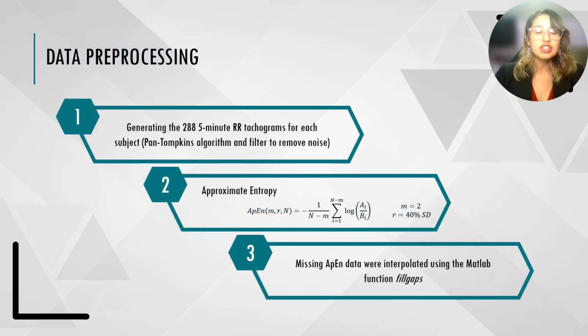Data preprocessing included QRS complex extraction, tachogram generation from RR intervals, noise filtering, and approximate entropy calculation for each tachogram. ApEn parameters were set to embedding dimension M of 2 and threshold R at 40% of the standard deviation. Missing ApEn data were also interpolated.